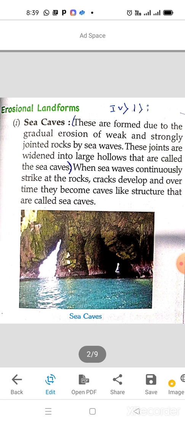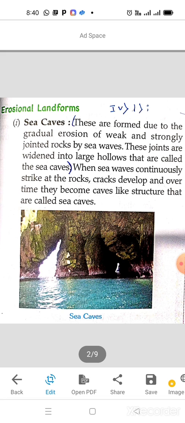The landforms which are created because of the erosional work of the sea. Erosional means when the sea breaks the soil or breaks the area, that work is called erosional activity. And depositional is when the sea carries those sediments and those sediments get deposited in some other area and create other kinds of landforms. Those landforms are called depositional landforms.